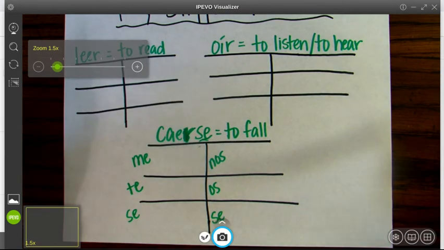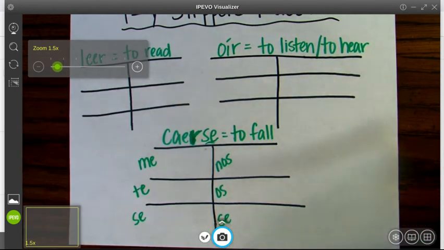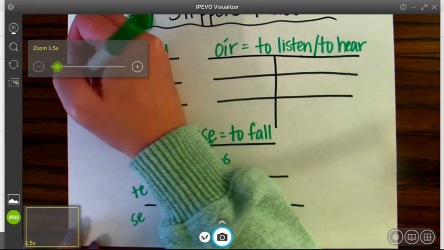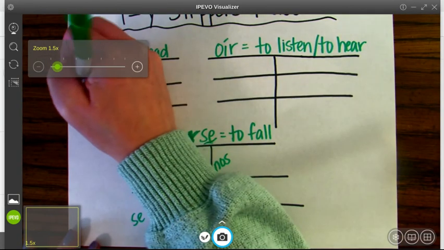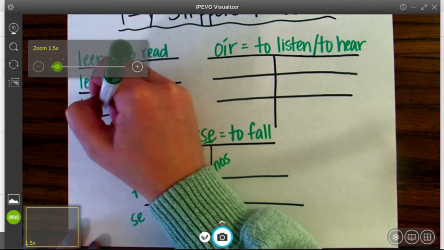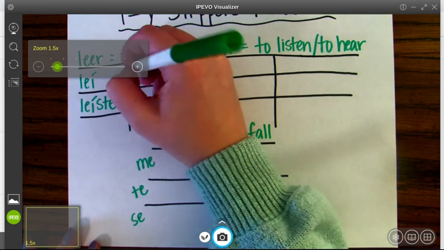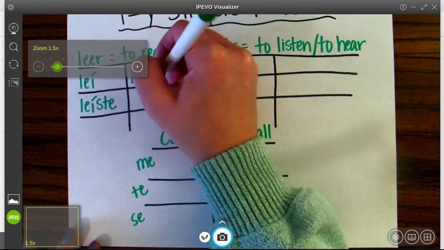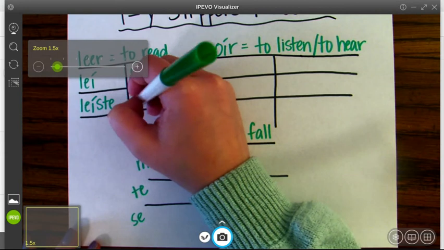All right, so we'll start with leer. All of these are going to have accent marks in all of the forms except for the third person plural. The third person plural form is the only one that does not have an accent mark. All the other ones are going to. Leer is going to be yo leí, because it is an ER verb. Tú leíste. Nosotros leímos. Leísteis.